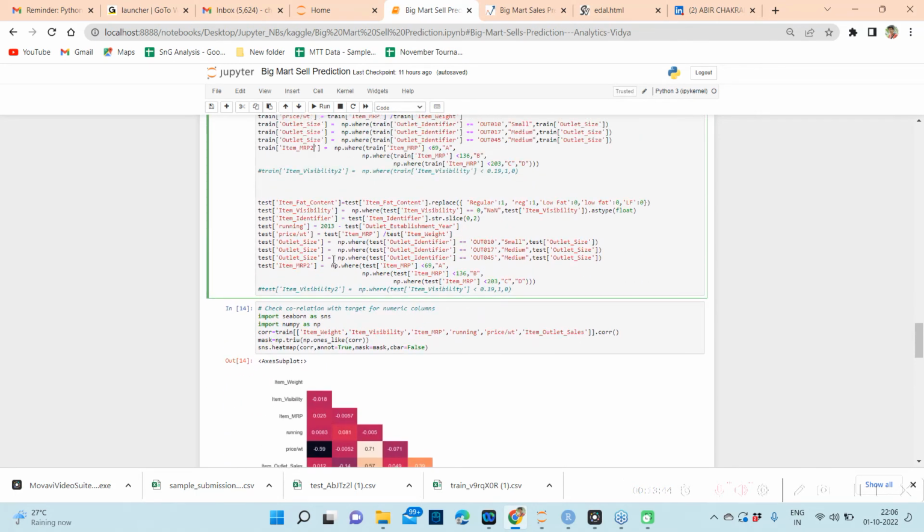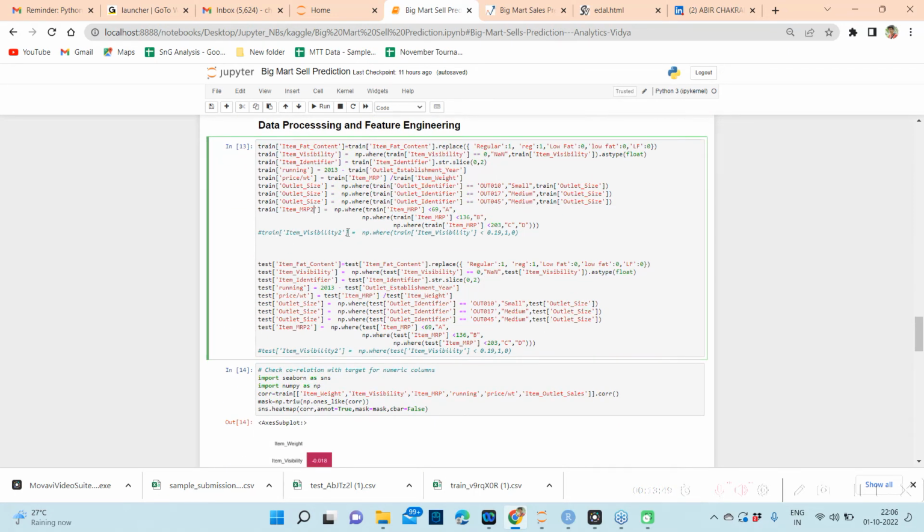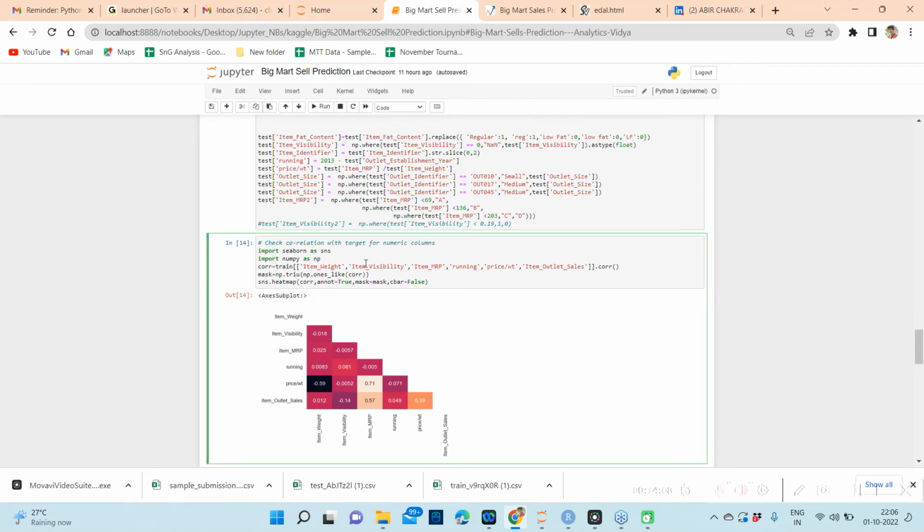Okay, then I am doing something similar with the testing data also. Here I mentioned that for item visibility you can try a Boolean flag, but what I noticed is that this is actually reducing my performance, so I dropped it. But you can use it for other kinds of problems. Here I am not going to use it.